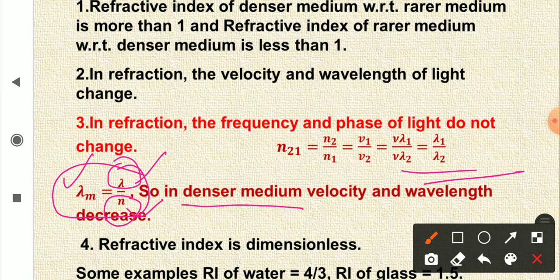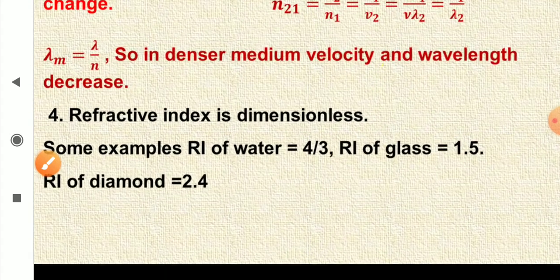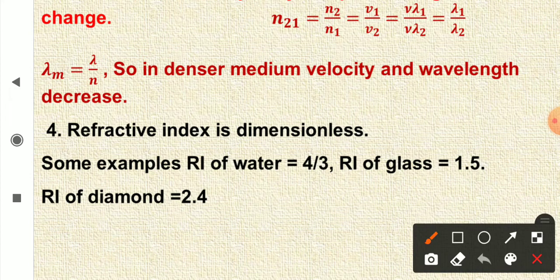So in denser medium, velocity and wavelength decrease. And since refractive index is the ratio of velocities, so refractive index is dimensionless.